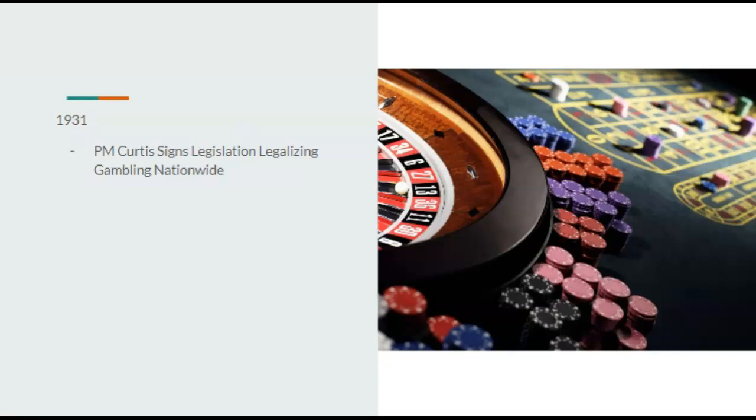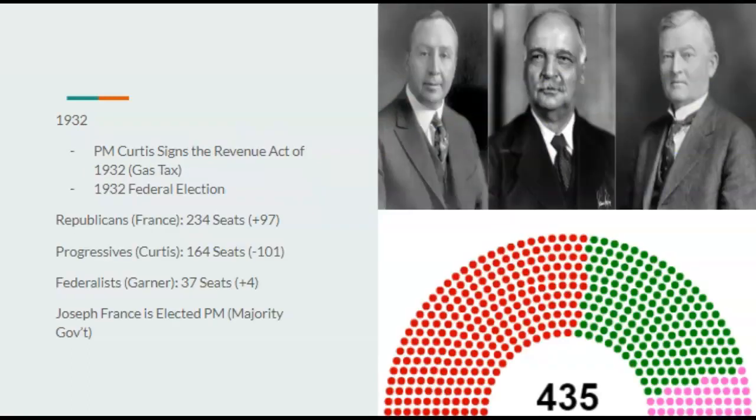Of course, the Depression is still going to hit hard, but this one kind of takes something off, I guess. Going on to 1932, Prime Minister Curtis does sign the Revenue Act of 1932, which is a gas tax, which only just makes them more unpopular. However, this is more money being stimulated to the economy, as we found out much, much later on, as we head into the 1932 federal election.